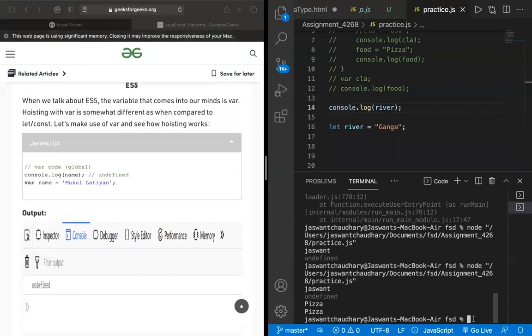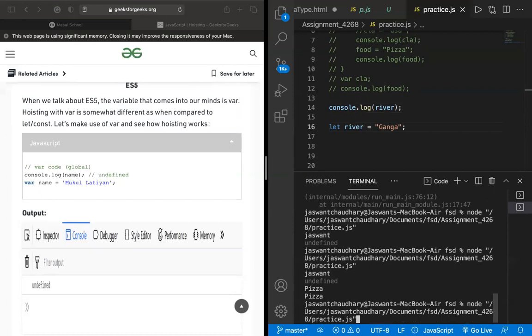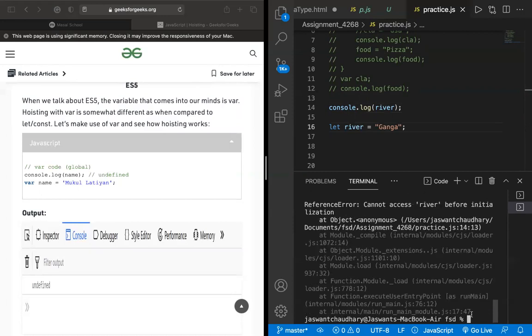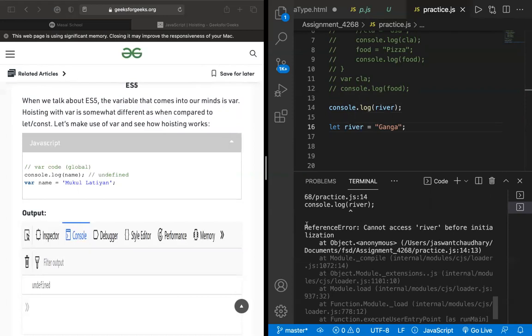If it would have been var rather than let, then what would be the output? Undefined. But since it is let, it must not be hoisted, so it will throw us a reference error. And the same should be the case with const, what do you say?